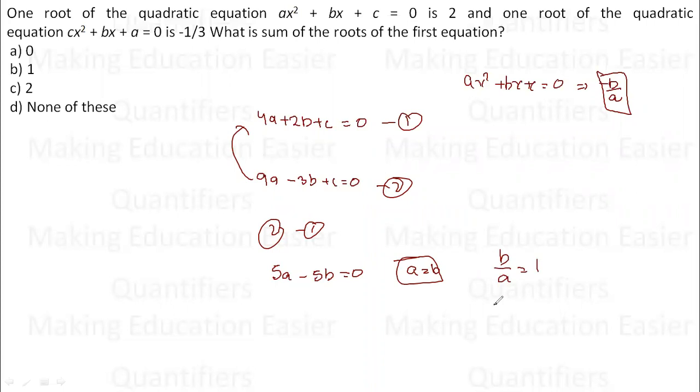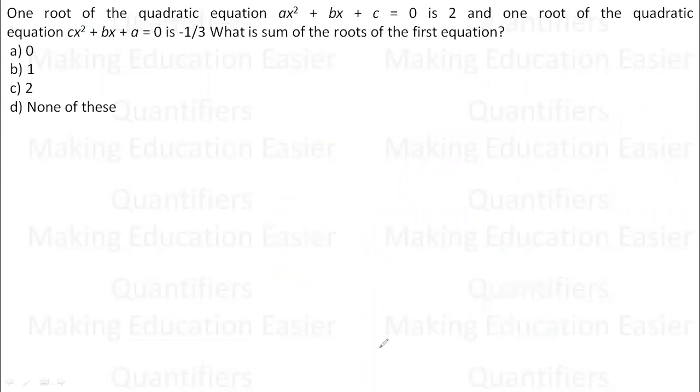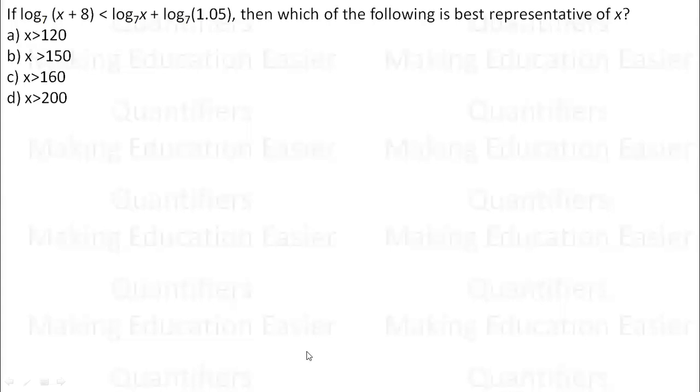So if b by a is equal to 1, minus b by a is equal to minus 1, which is none of these. None of these is the required answer. Pretty straightforward question, I will say. Third question, based upon logs.